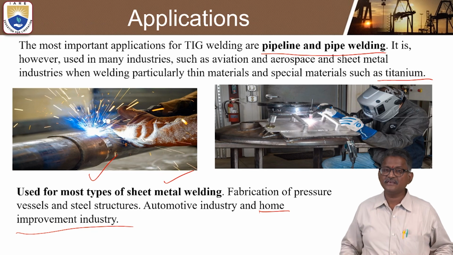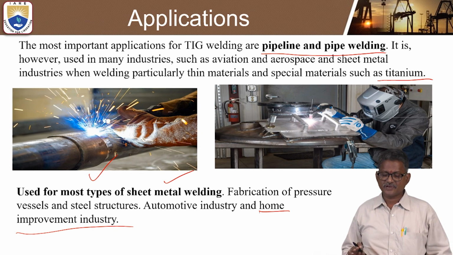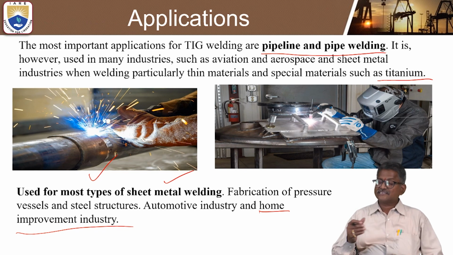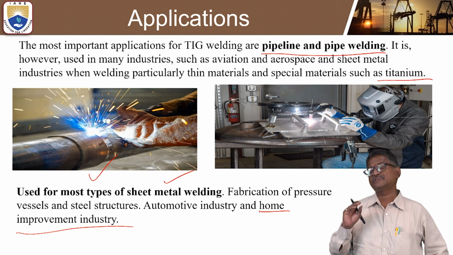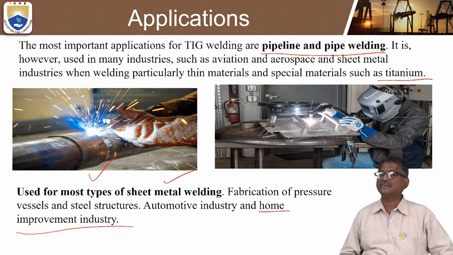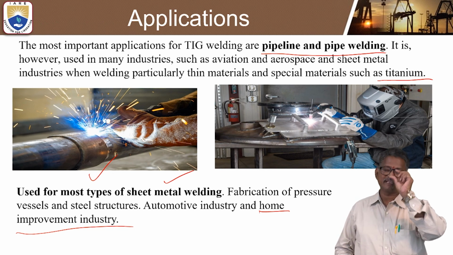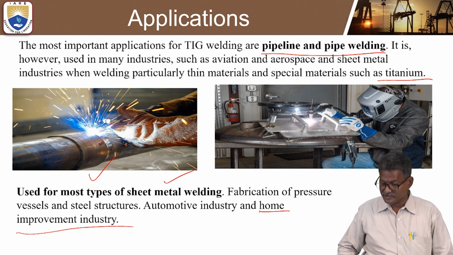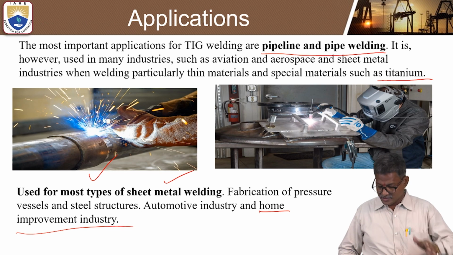Finally, it is also used in sheet metal welding, the fabrication of pressure vessels, steel structures, and the automobile industry and home improvement industries. These are very achievable nowadays, provided you have proper work experience and engineers who know how to tackle that type of work, so that they can produce more output.